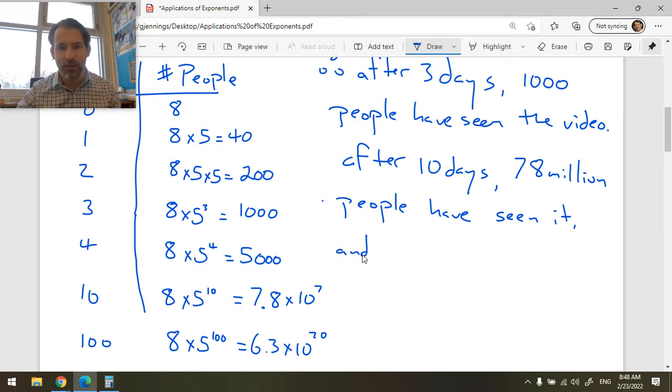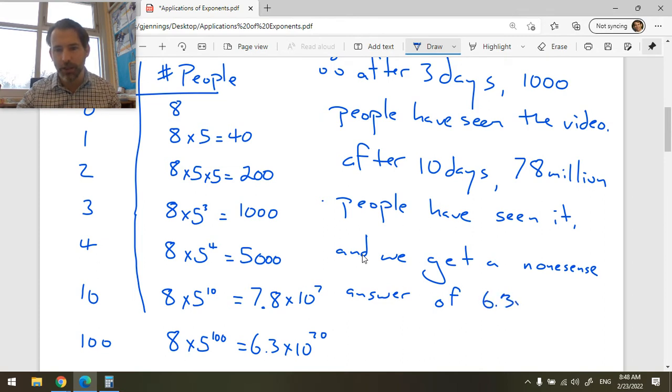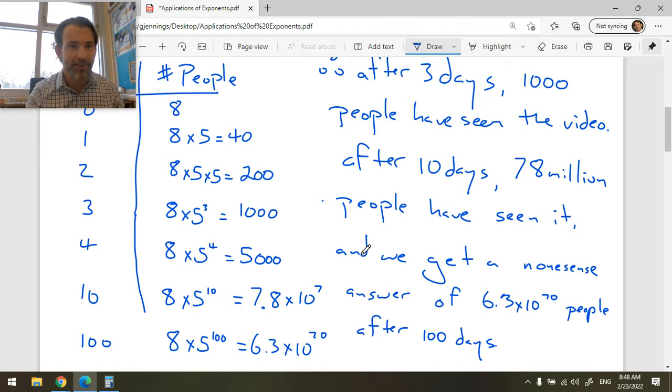And we get a nonsense answer of 6.3 times 10 to the 70 people after 100 days. That's really important to be able to know that that's nonsense. Okay, sometimes your calculator will tell you things that's nonsense, and you need to be able to recognize that.